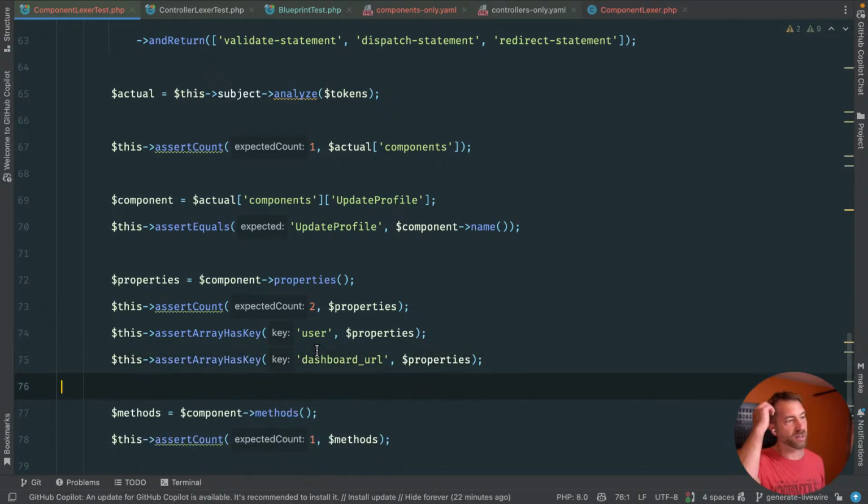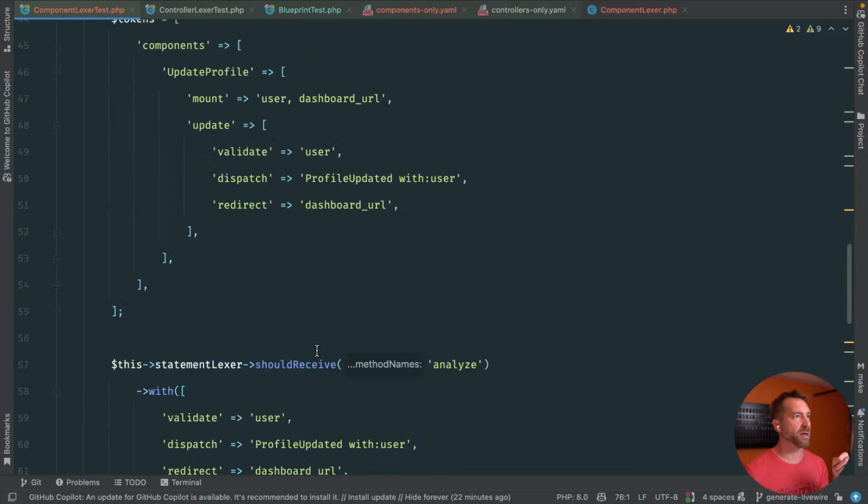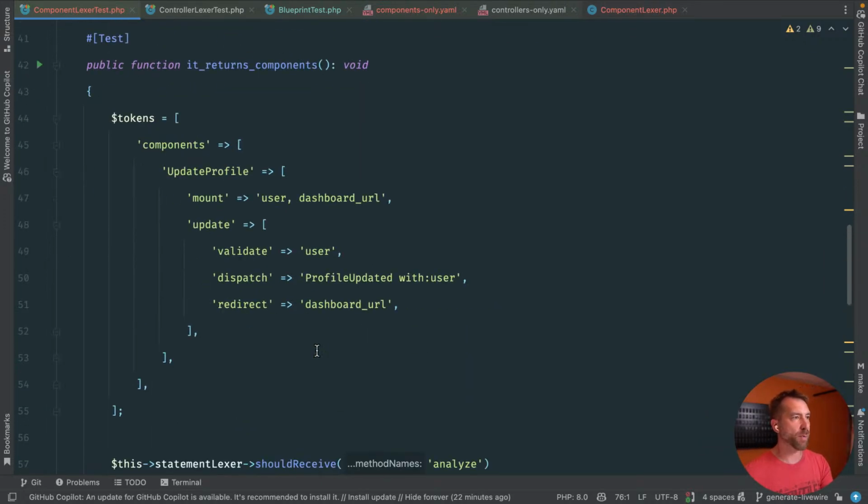Okay, this is what I want this to look like, I think, for now. Again, we may change the lexer, but what would happen is we come in, we've got this from our parser. Now the lexer goes in and says, okay, this is a statement, this is a component, this is a property, and it puts it all in these objects for us. And once those objects are built up, then the generator steps in, looks at those objects, and generates code based on how it comes in. So this is the bridge.